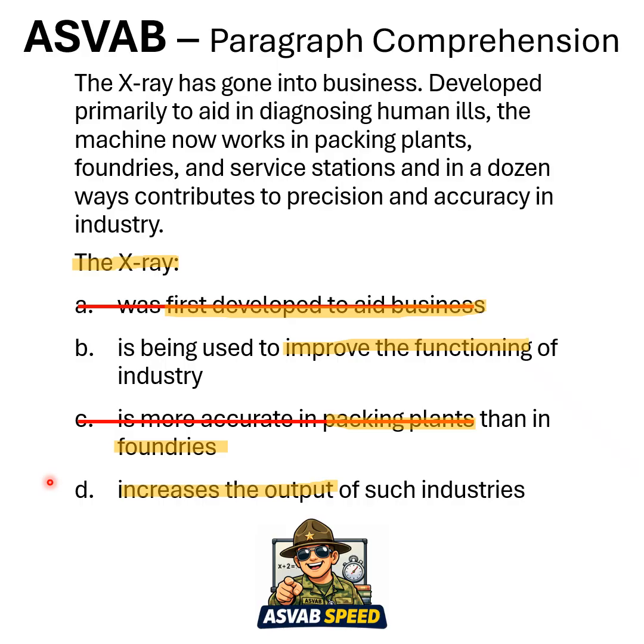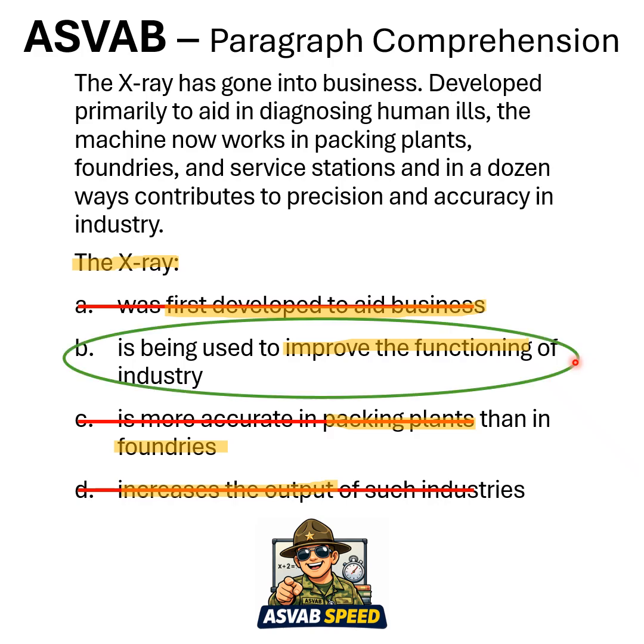D, increases the output. As I skim through, I don't see any kind of output. I don't think any kind of supply. I don't see any kind of increasing numbers in any way. I don't like D. So based on our options, it looks like B, used to improve the functioning of industry, is the best answer.